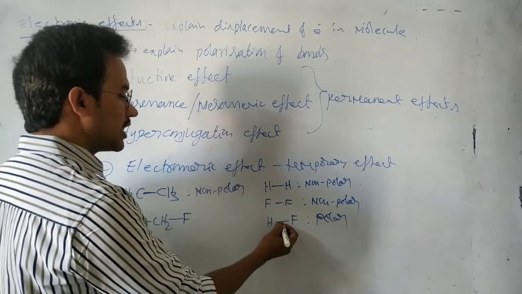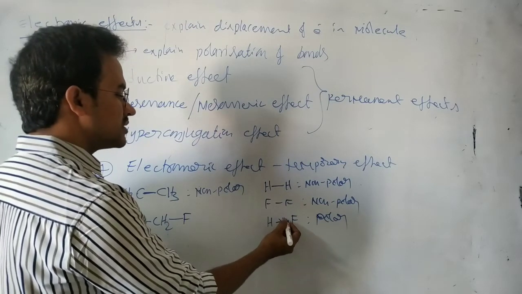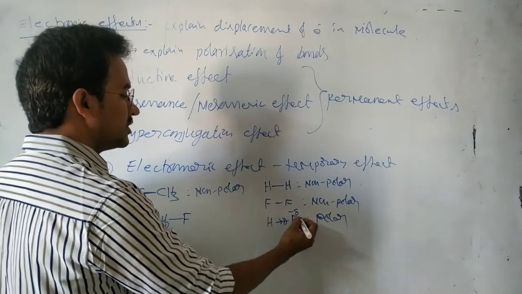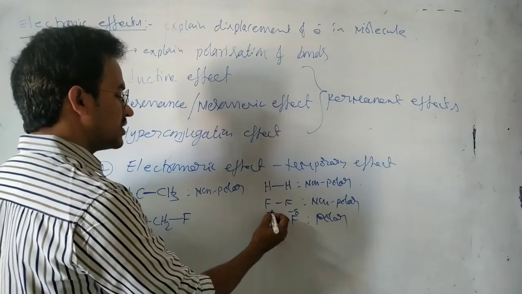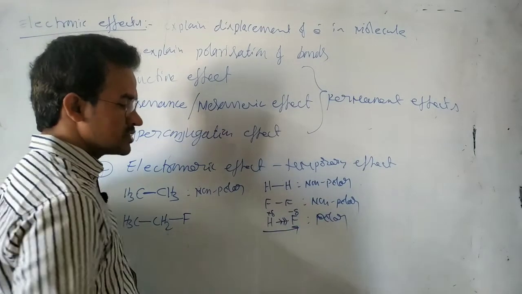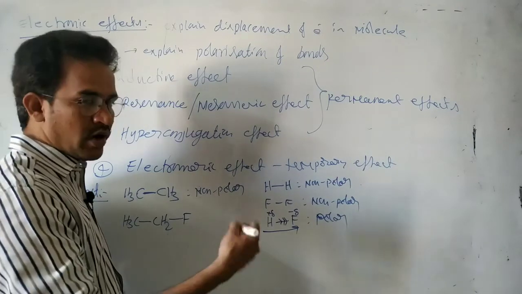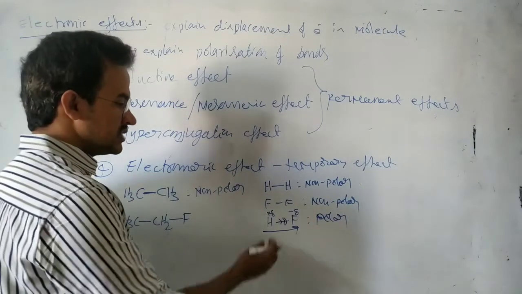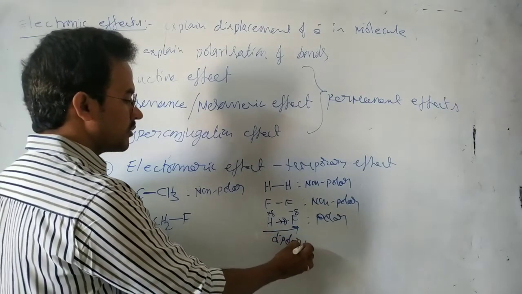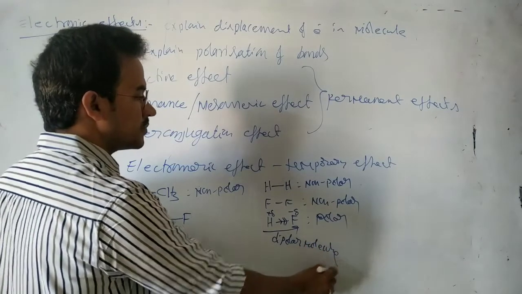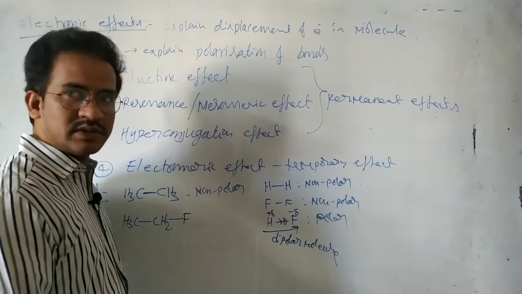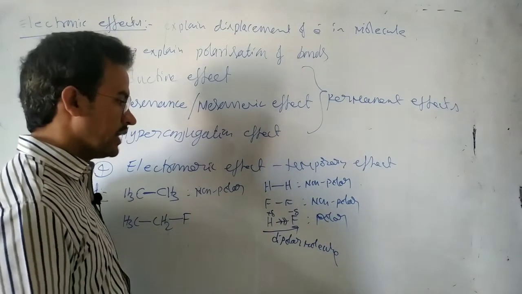In this case there is an electronegativity difference, so the bonding electrons move towards the more electronegative atom. As a result, the negative charge around the fluorine increases, and the positive charge around the hydrogen increases. The movement of the sigma bonding electrons towards the more electronegative atom causes the polarization of the molecule. That means there is a positive pole and a negative pole, so this is a dipolar molecule. But this is a non-polar molecule.